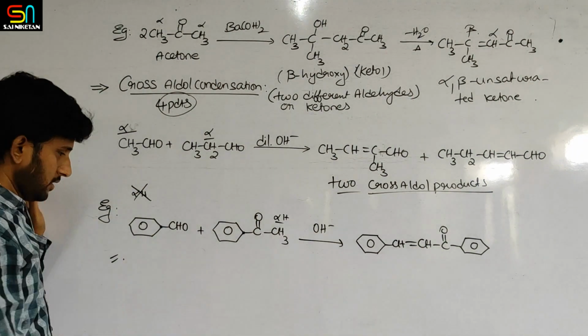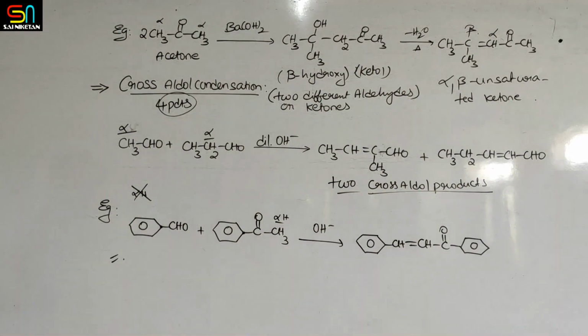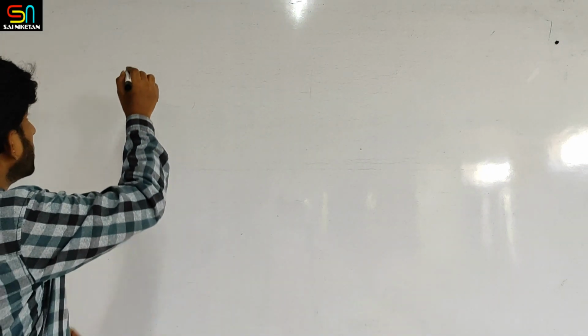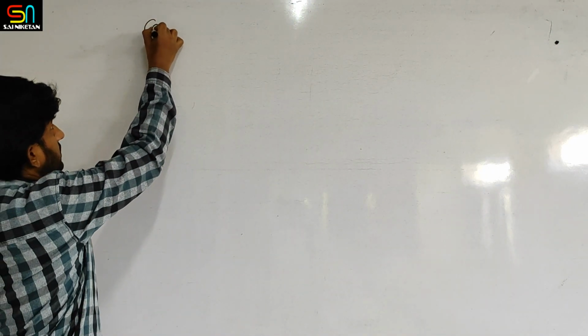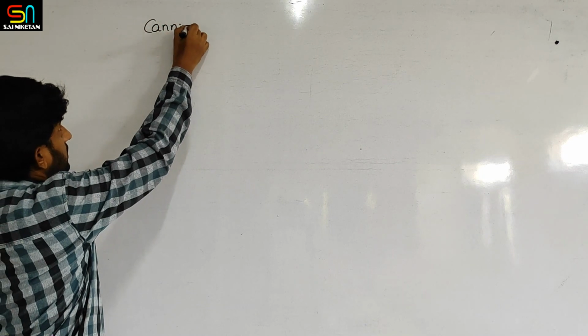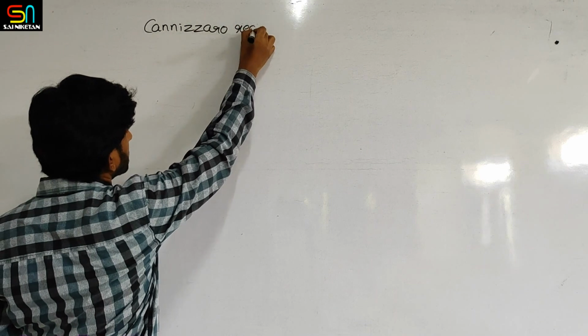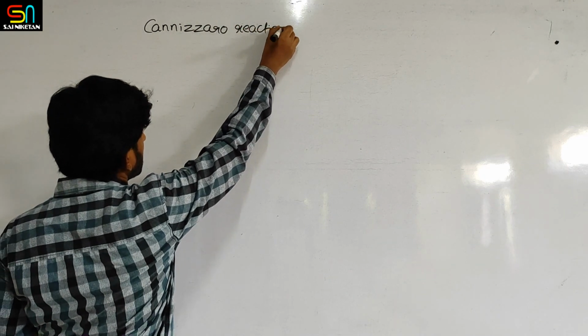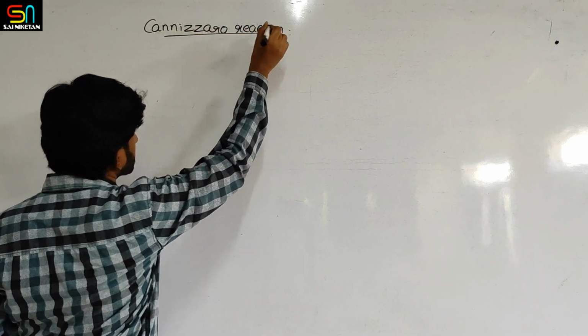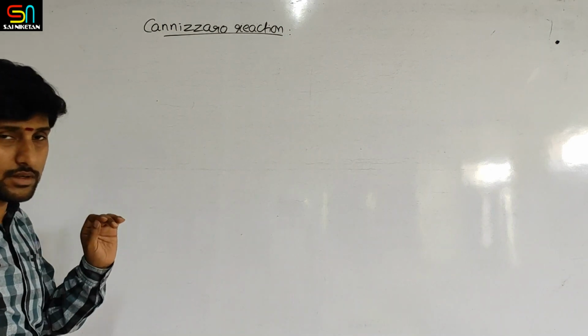So next topic we will see. Next reaction is Cannizzaro reaction. Now what does Cannizzaro reaction mean?